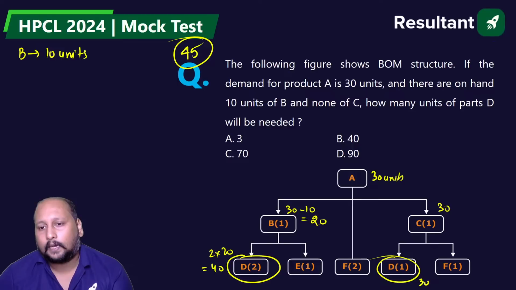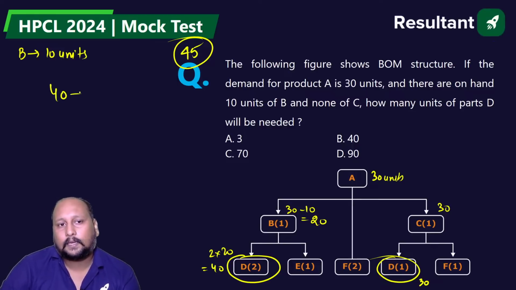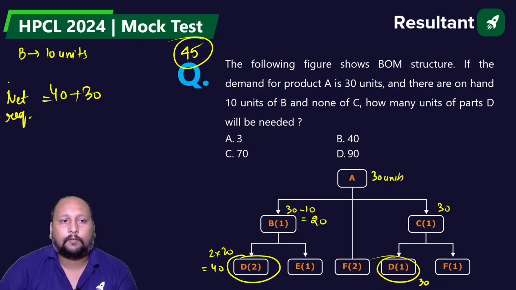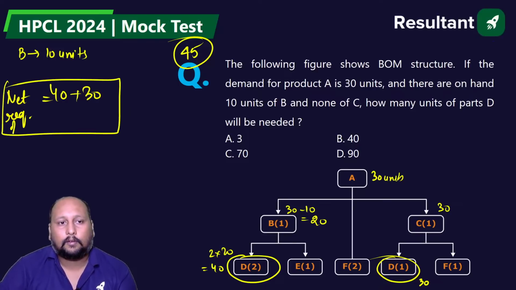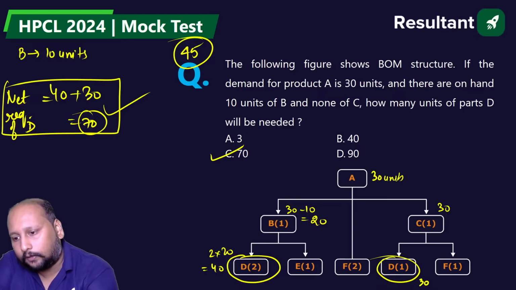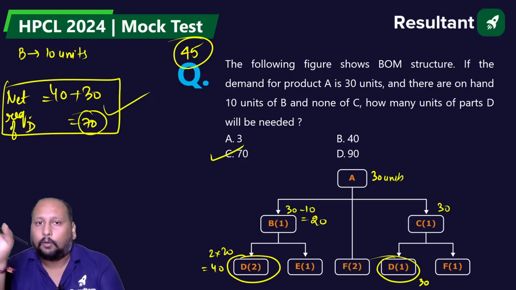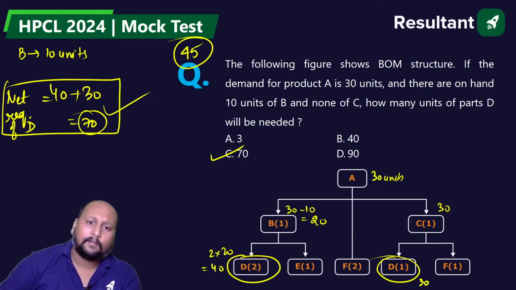So it will be 40 plus 30, the total net requirement of D. So option C is the correct answer, 70. Very good. 40 plus 30. Just identify where D is present.